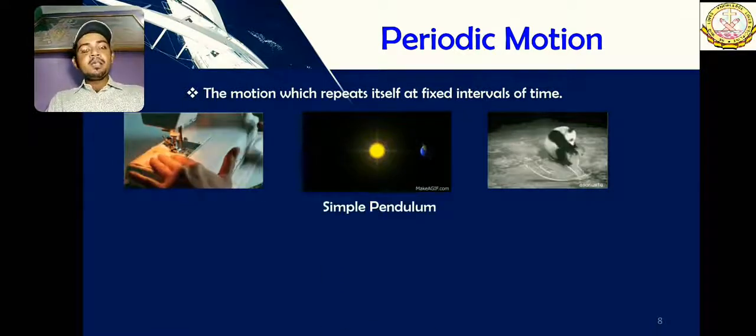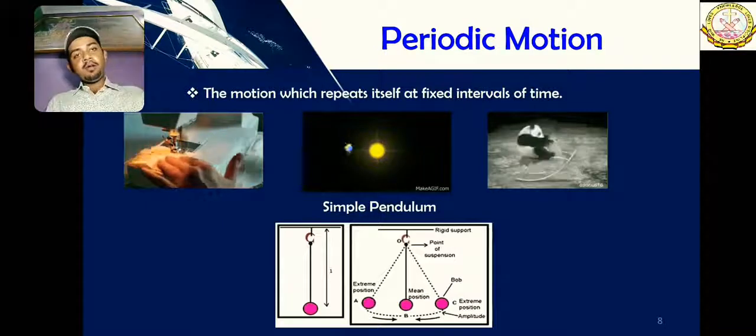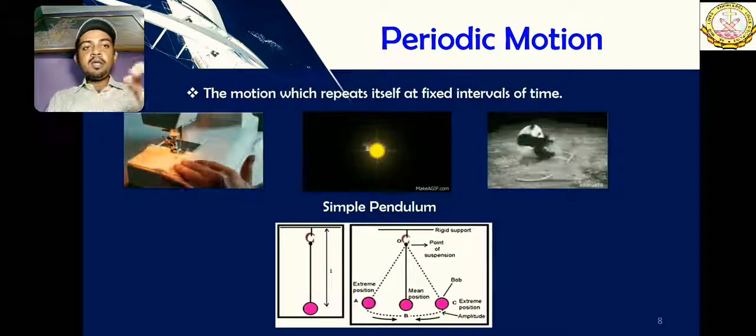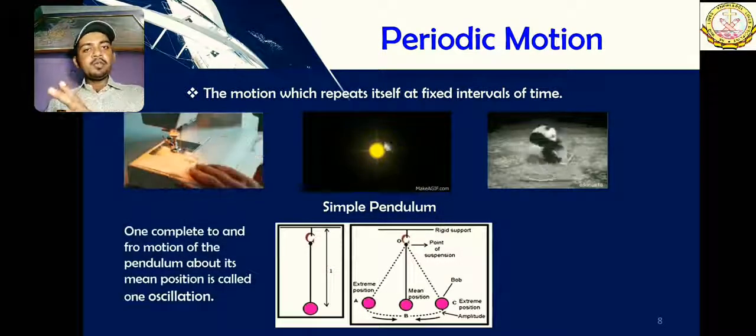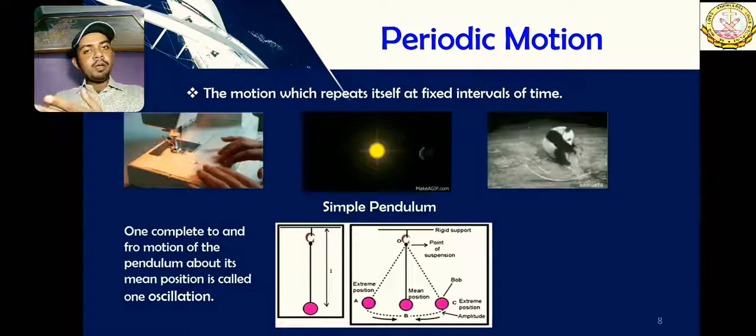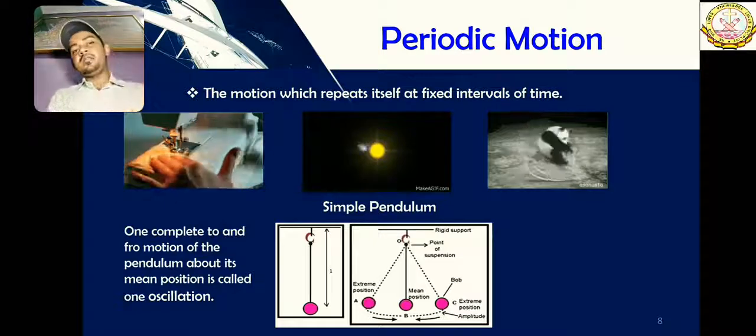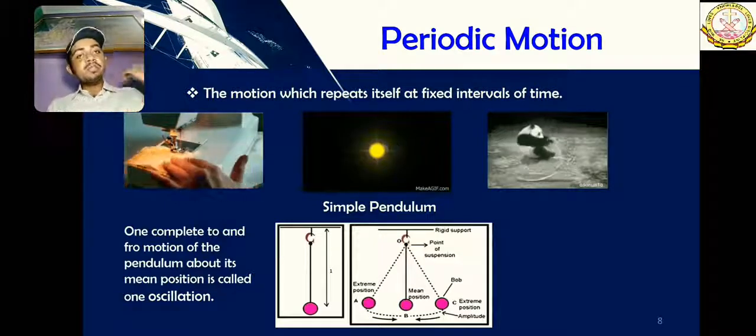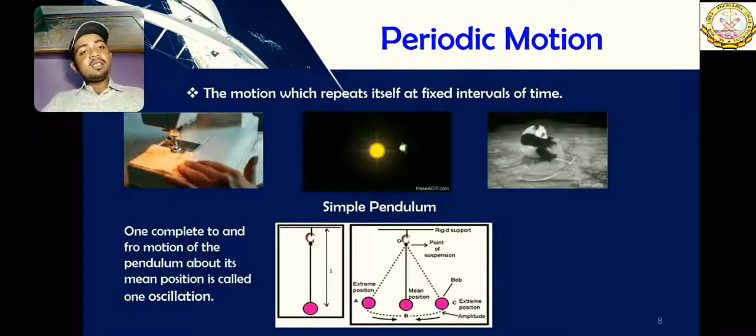Simple pendulum. It is simply a ball or a weight hanged with a rope, and it will show a pendulum motion. What we have to study here is that one complete to and fro motion of a simple pendulum is called an oscillation. Oscillation is a very important term, my dear students. When you study waves in higher classes, oscillation will also be the same.